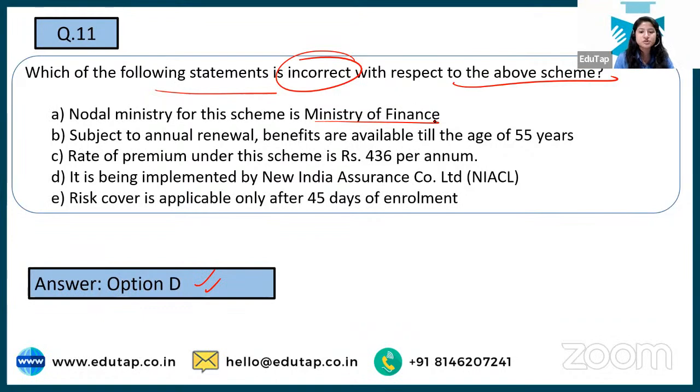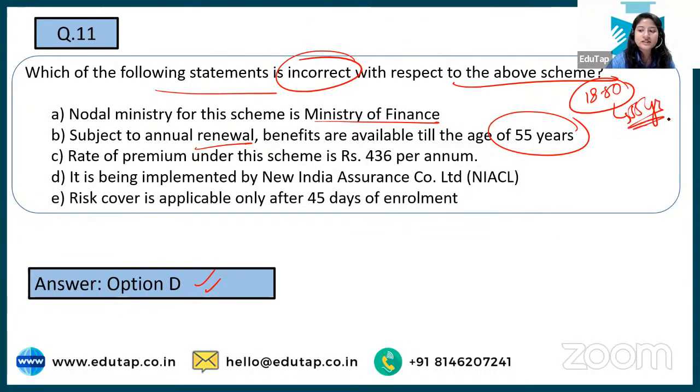We are talking about Jeevan Jyoti Bima Yojana, right? Subject to annual renewal, yes, and age of 55, yes. The entering age is between 18 to 50, but you can extend. If you have entered till 50, you can extend this particular benefit under this scheme till 55. Means then you can continue till 55 years. So that is correct.